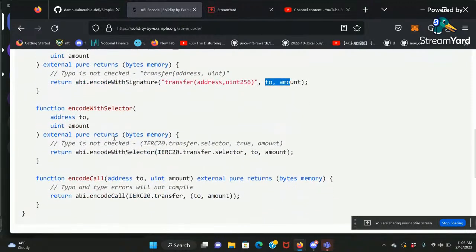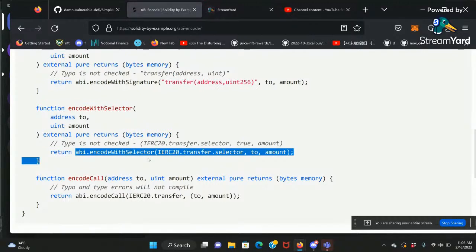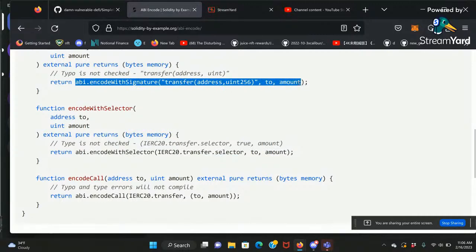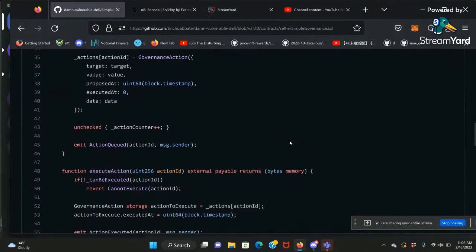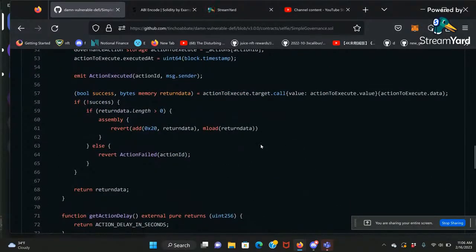Another way to encode is encodeWithSelector. This is similar to the other one, but you don't need to provide a whole signature. You just say ERC20 transfer selector. This will calculate the 4 bytes of the hash of the transfer function, and then you use the recipient and the amount here. So this becomes the call data. Both ways will work, depending on which one you like better. Okay, so once you do that, I'm jumping ahead a little bit.